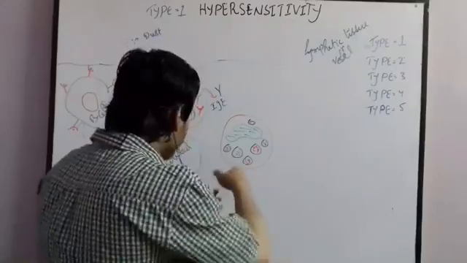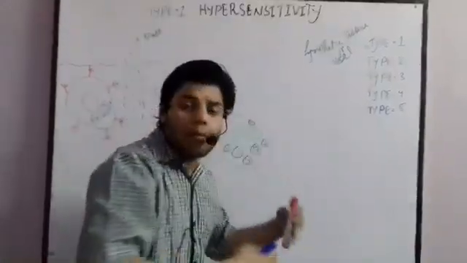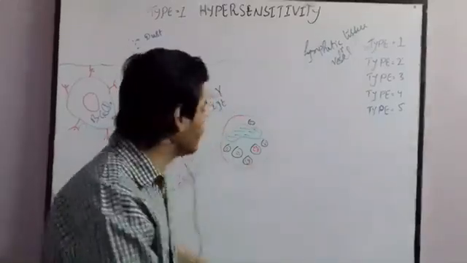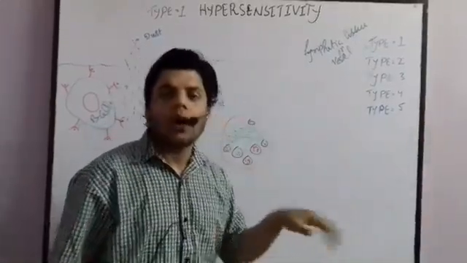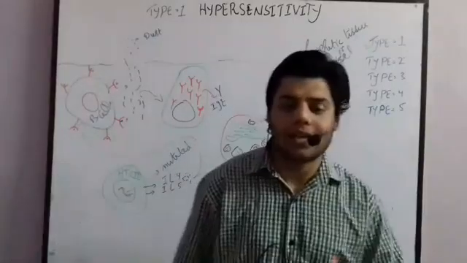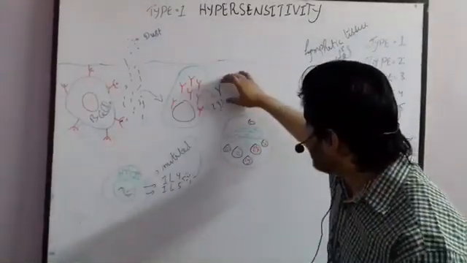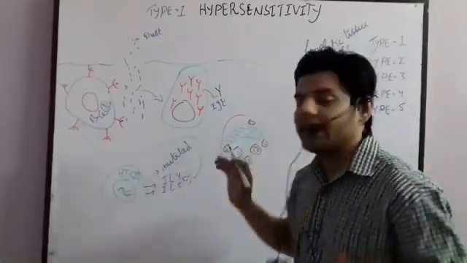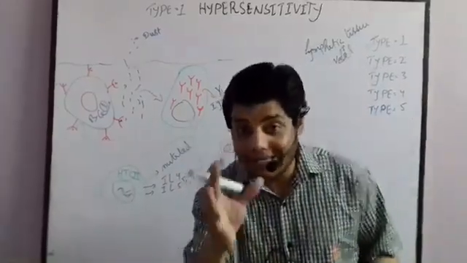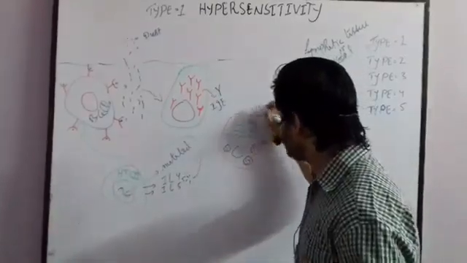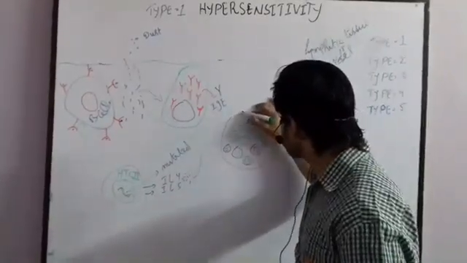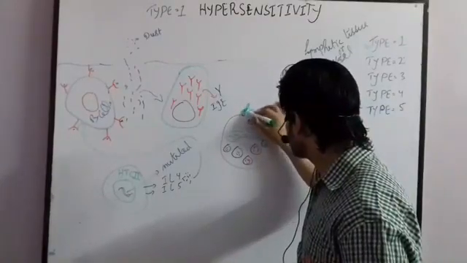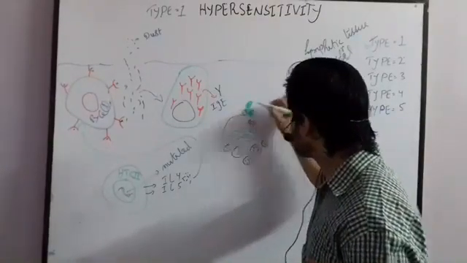What actually happens? When the antibodies are secreted, meaning a lot of IgE are secreted, then a lot of mast cells are activated. But the mast cell is not activated all at once. Once these IgE are secreted, each mast cell has receptors on its surface, on its membrane surface. So let's suppose this is the membrane surface of the mast cell. Now each mast cell has receptors.